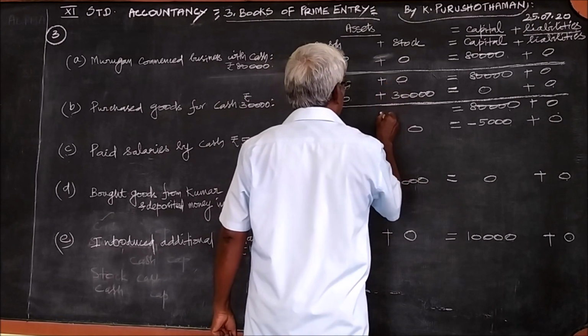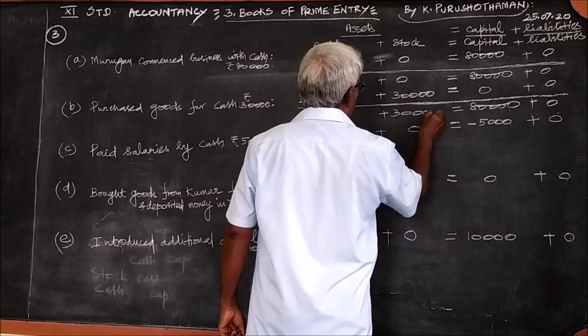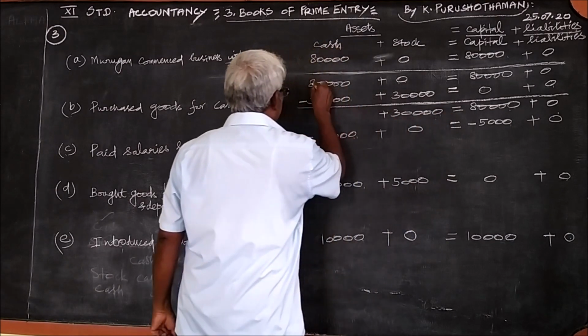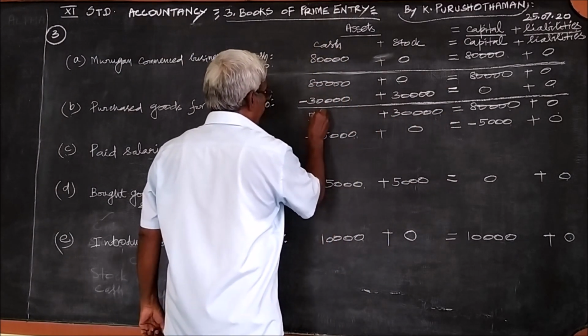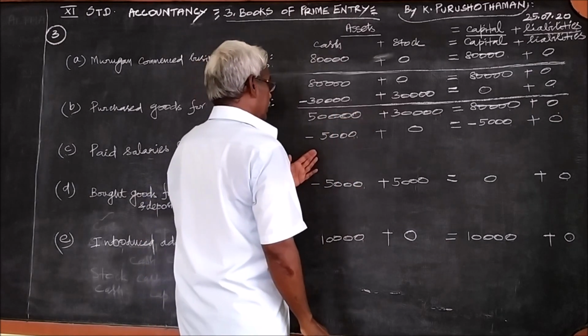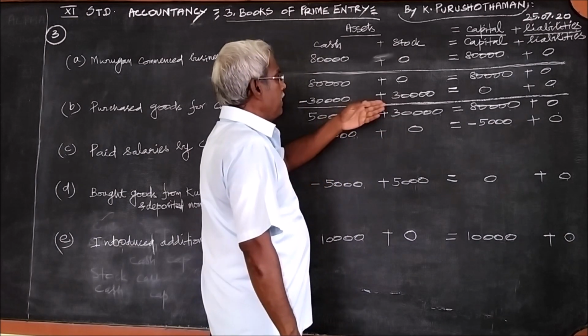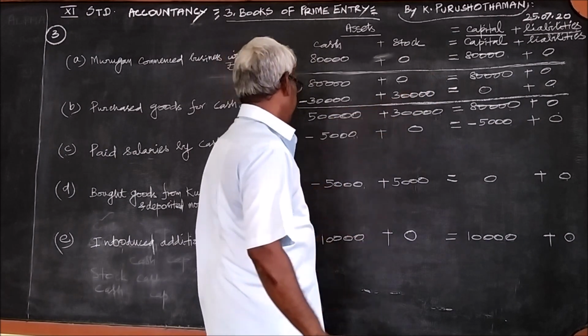Here 0 plus 30,000, 30,000. 80 minus 30,000, 50,000. So in each and every step you can check the left hand side, the top, the right hand side. 50 plus 30, 80, there 80.